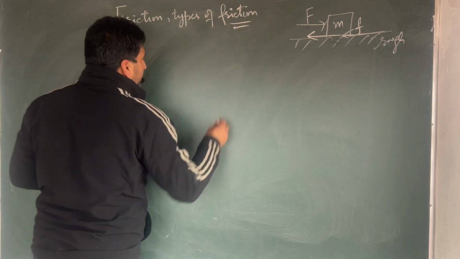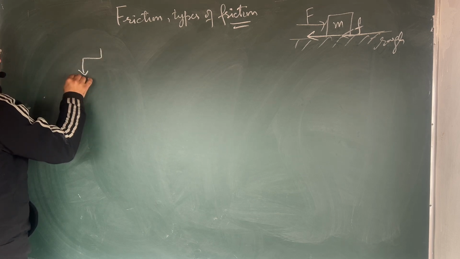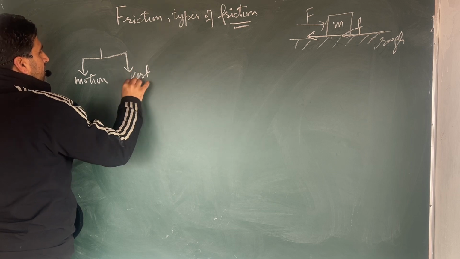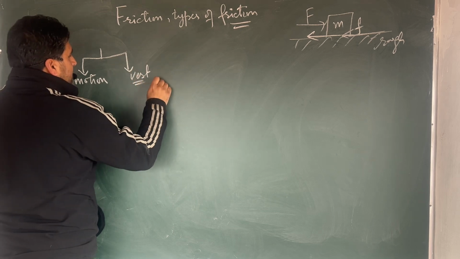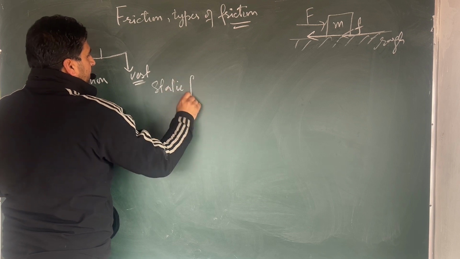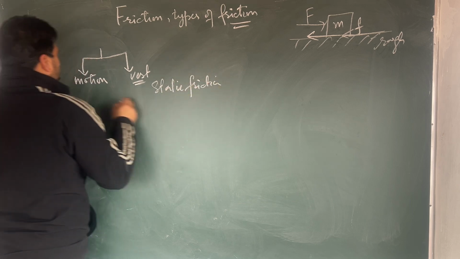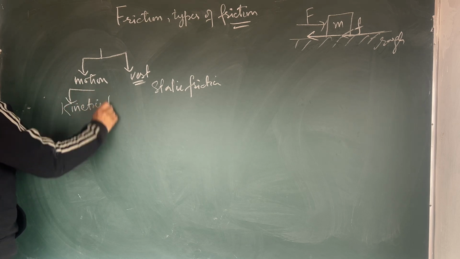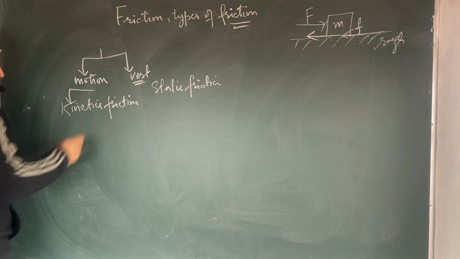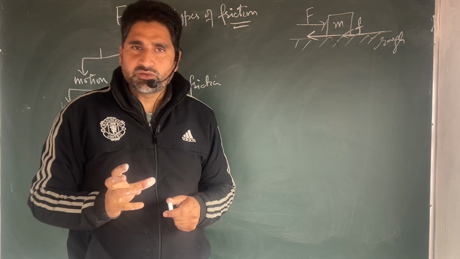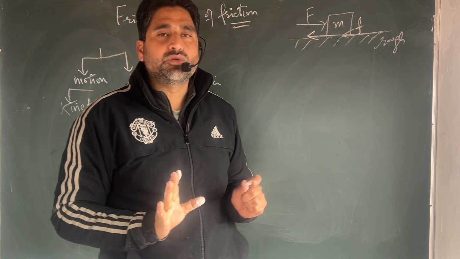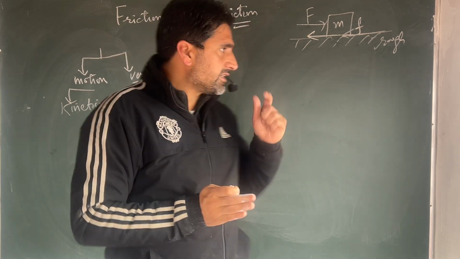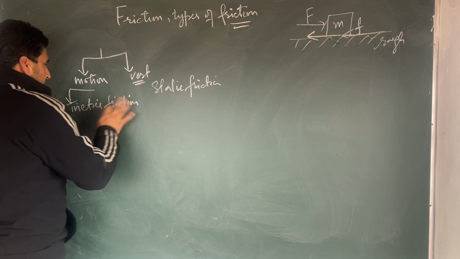Friction exists both when the body is in motion and when the body is at rest. The friction at rest is static friction. The friction at the time of motion is called kinetic friction. So, the types of friction: when the body is in motion, the friction is kinetic friction. Kinetic stands for the body being in motion. And when the body is at rest, the friction the body produces is called static friction. There are two types, static and kinetic.